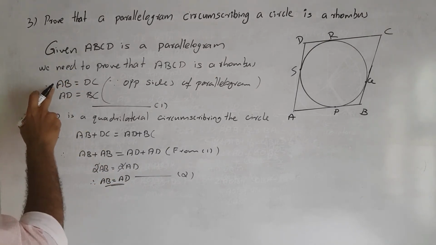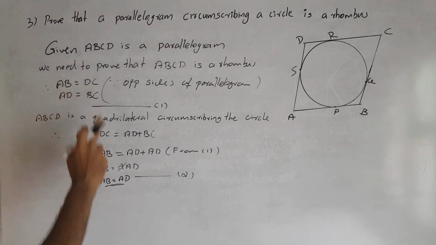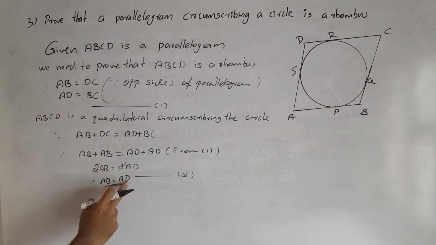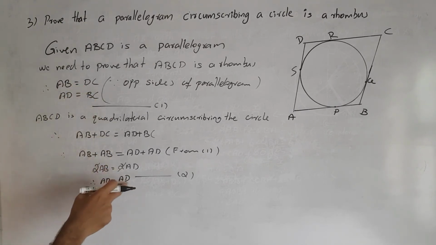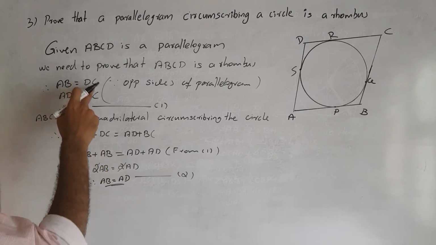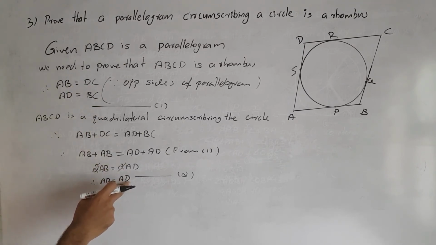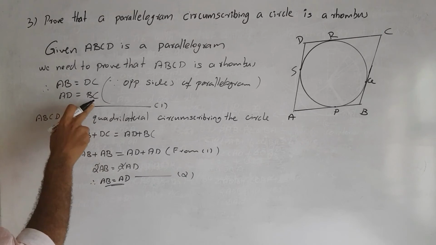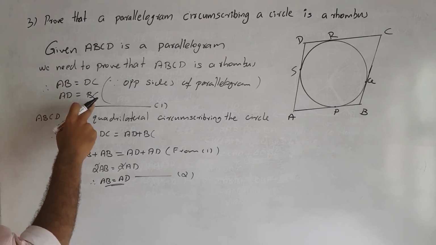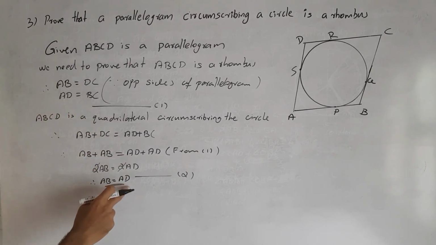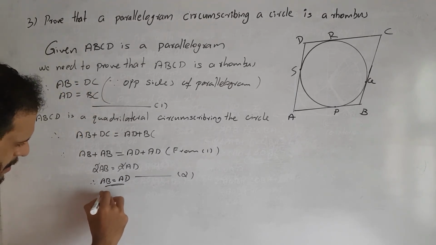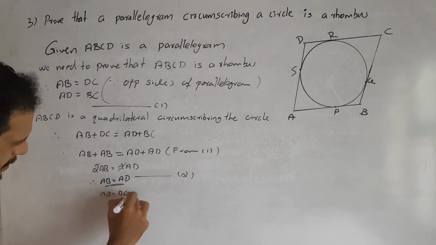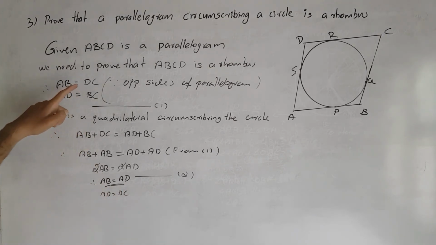In equation 1 we said AB is equal to DC, and AB is equal to AD, right? If so, which ones are equal? DC and AD are equal. Then we get one more result, DC is equal to AD. Then AD is also equal to BC. From here we get AD is equal to DC.